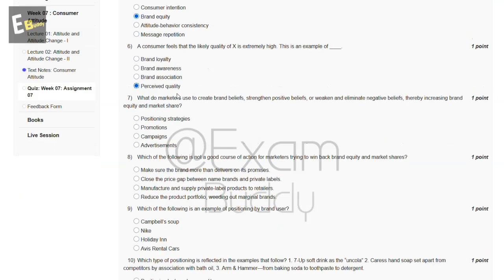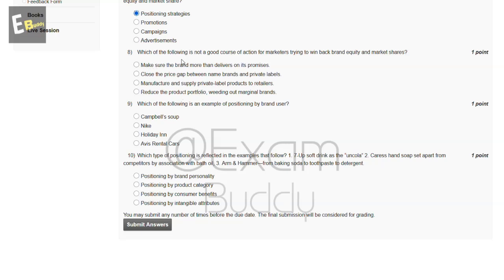Now, the seventh question is: what do marketers use to create brand beliefs, strengthen positive beliefs, or weaken and eliminate negative beliefs, thereby increasing brand equity and market share? So, these are the options, and the answer of our seventh question is A, positioning strategies. Now, the eighth question is: which of the following is not a good course of action for marketers trying to win back brand equity and market share? So, these are the options, and the answer of our eighth question is C, manufacture and supply private label products to retailers.